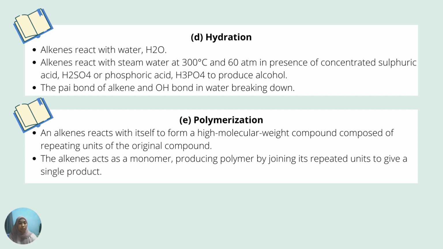The last one is polymerization. In this reaction, an alkene reacts with itself to form a high molecular weight compound composed of repeating units of the original compound. Here, the alkene acts as a monomer, producing a polymer by joining its repeated units to give a single product. For example, during polymerization of ethene, thousands of ethene molecules join together to make polyethene. So that's the types of reaction in addition reactions.